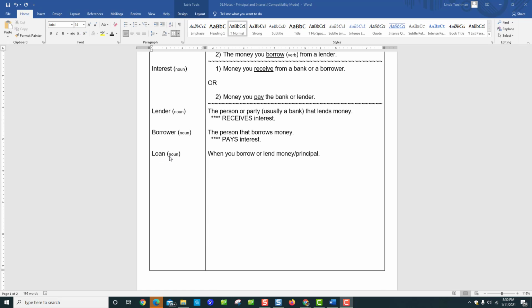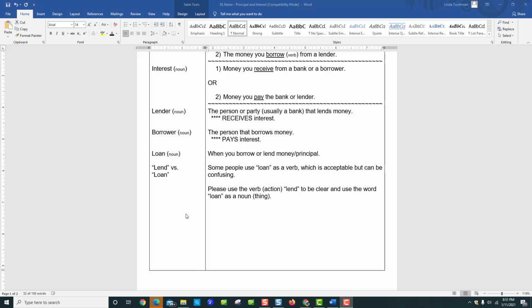A loan is another noun. A loan is the actual thing when you borrow or lend money or principal. I'm going to get a loan, or I'm going to lend a loan. Okay, a lot of people use the words lend and loan interchangeably, and that's actually not correct because it gets really confusing and it sounds kind of wonky.